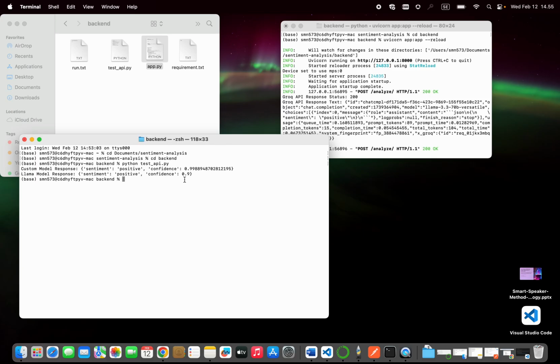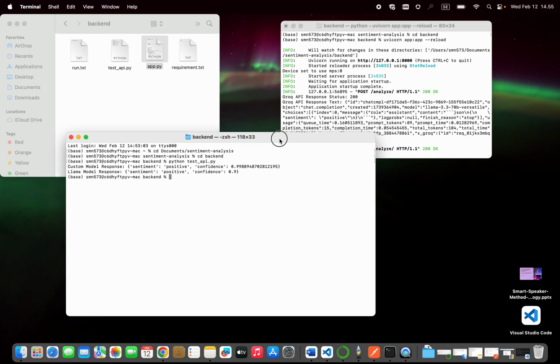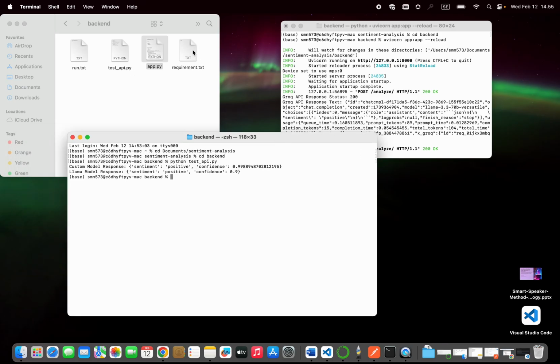Okay, I print out both of the models with one sample, but you can try different sentences or different models, so it's up to you which model you choose. So this is for the backend, and here is the requirements file to install the packages, and all of these instructions are given in the GitHub repository.